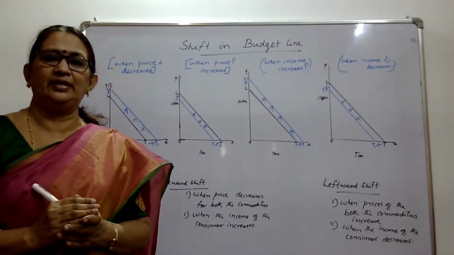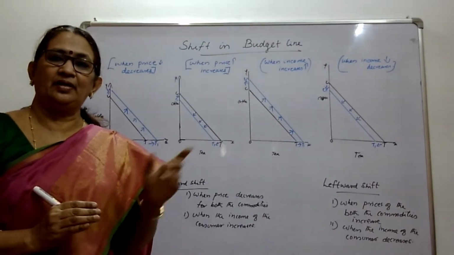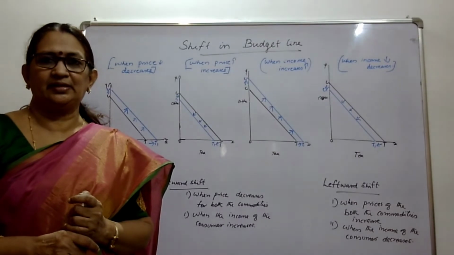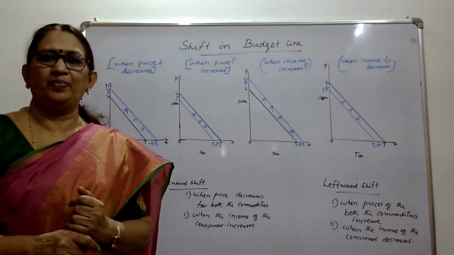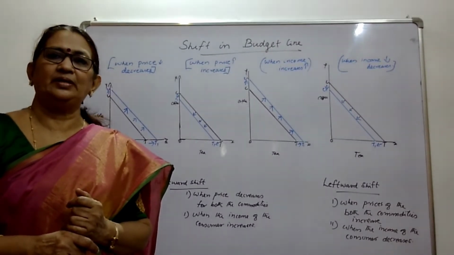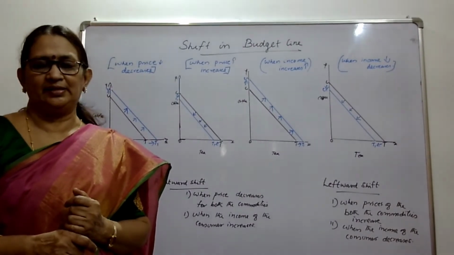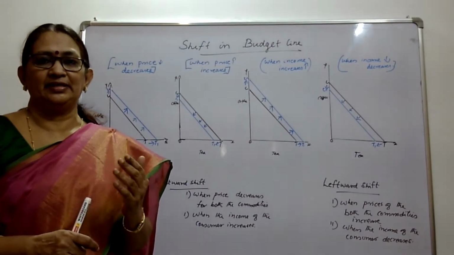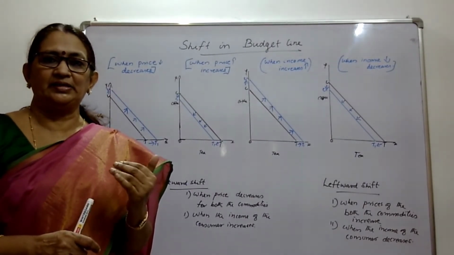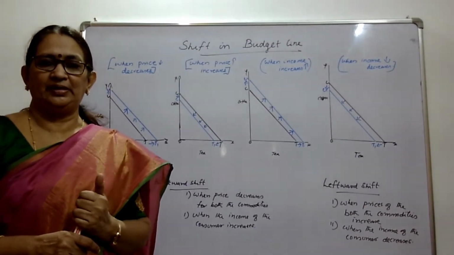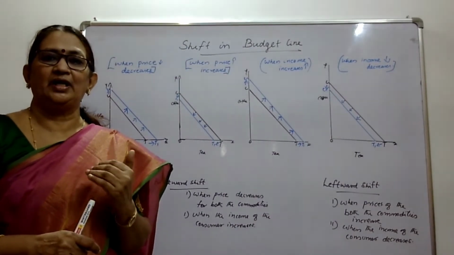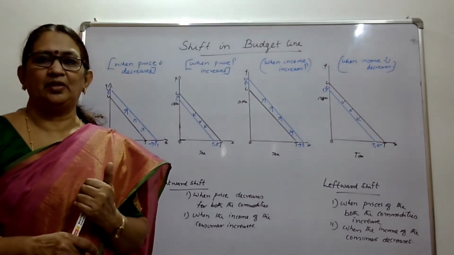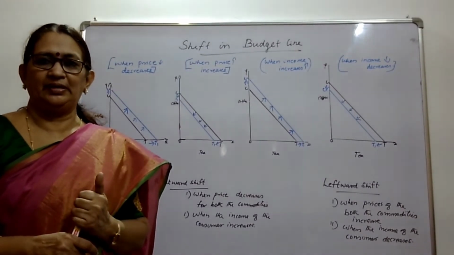So when will this budget line shift rightward or leftward? There are only two reasons. Either the prices of the commodities change or the income of the consumer changes. If the income of the consumer increases, the consumer can purchase more of both the commodities. If the income of the consumer reduces, he or she can purchase only less of both the commodities.